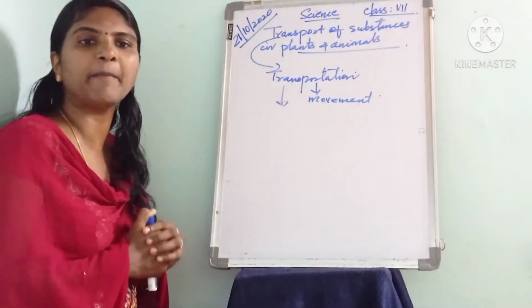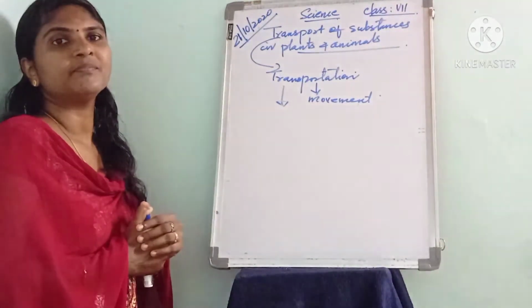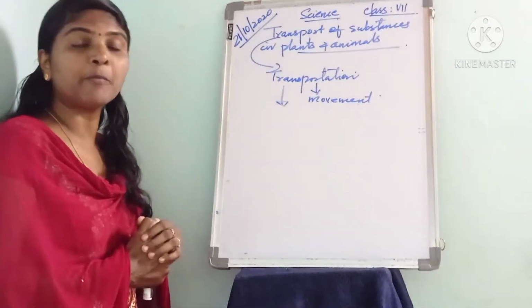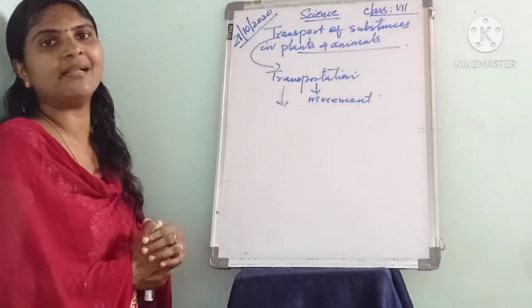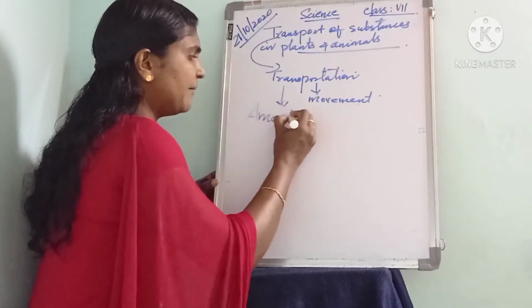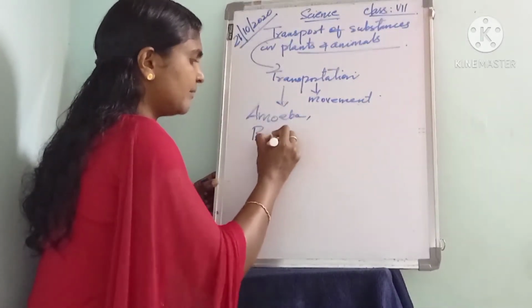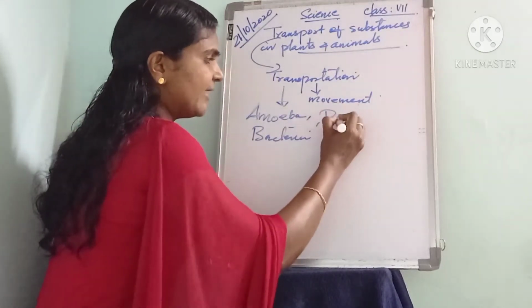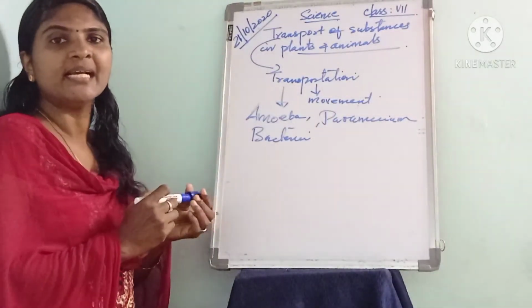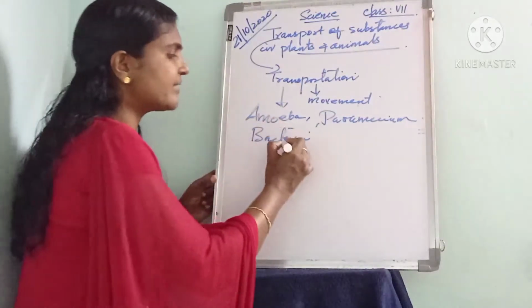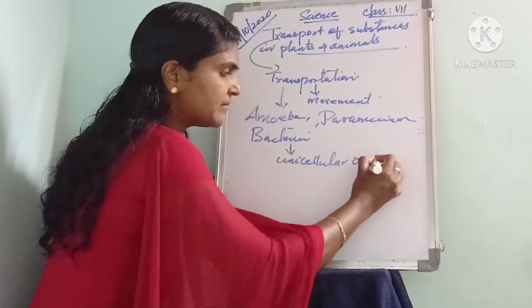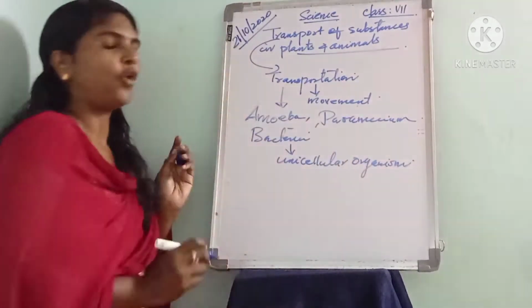Examples of organisms made up of only a single cell are amoeba, paramecium, and bacteria. Such organisms are called unicellular organisms.